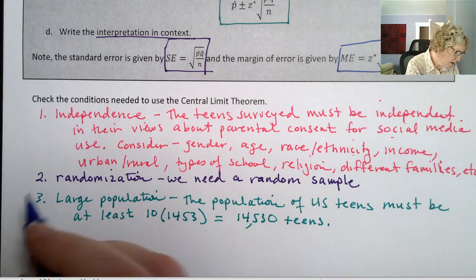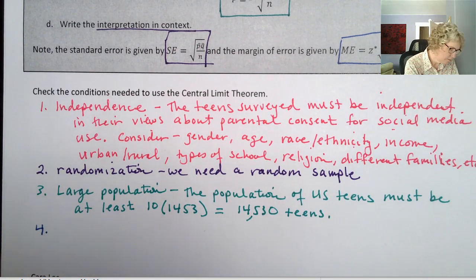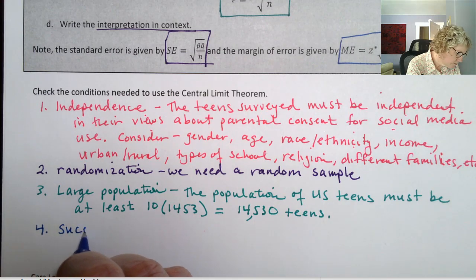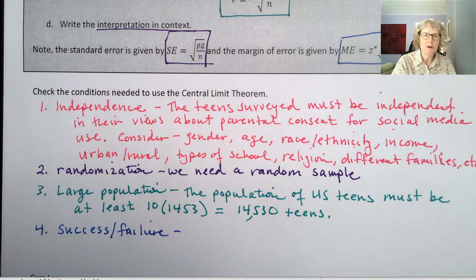And the 4th one, success/failure. This is where our n times p and n times q must both be greater than or equal to 10. Remember, success is the thing we're counting, and a failure is the thing we're not counting, the opposite result.